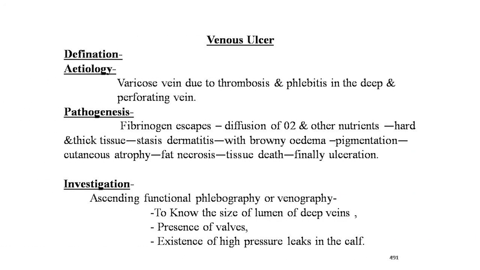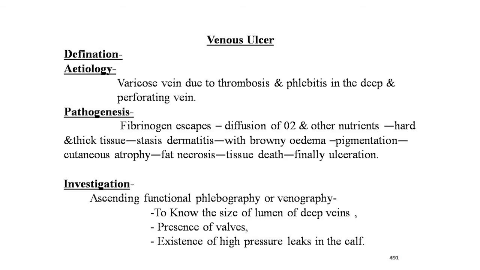Now the next is the venous ulcer. Venous ulcer has two main etiologies. First, the ulceration may be associated with demonstrable varicose veins. Secondly, such ulceration may follow thrombosis and phlebitis. By definition, venous ulcers mean ulcers formed from the vein, and the etiology is varicose veins or thrombosis and phlebitis of the deep and perforating veins.